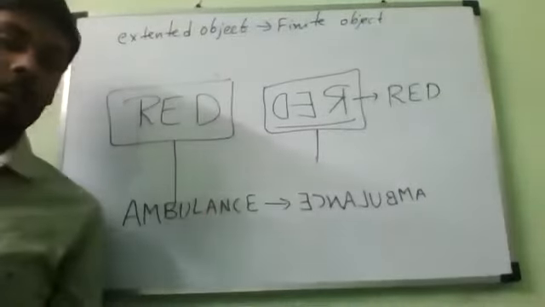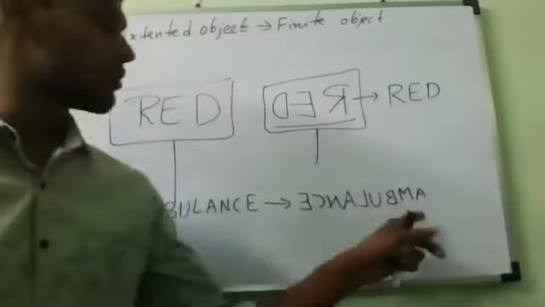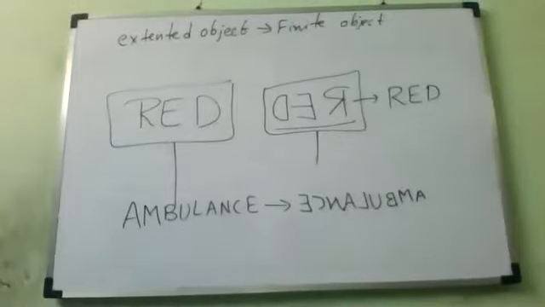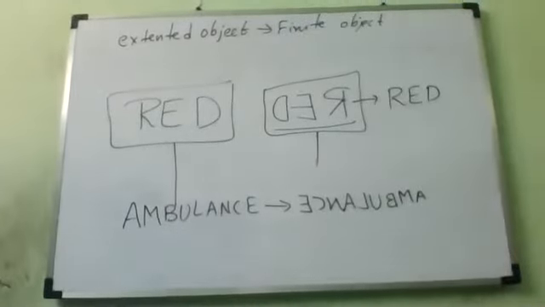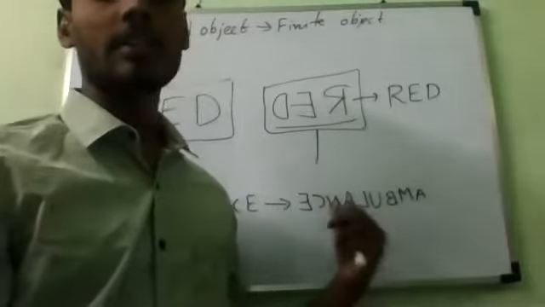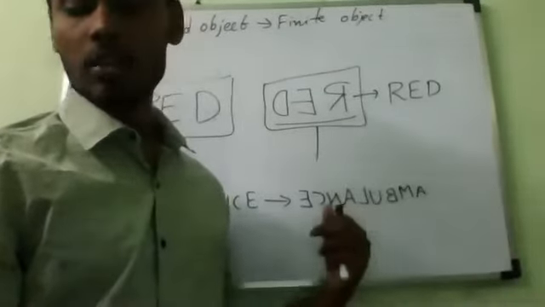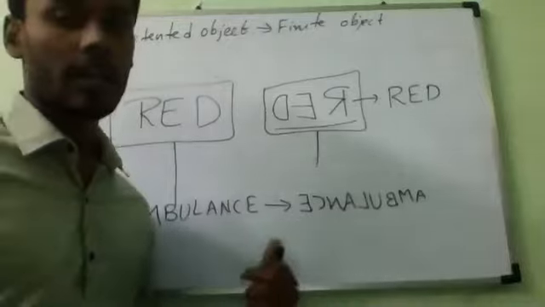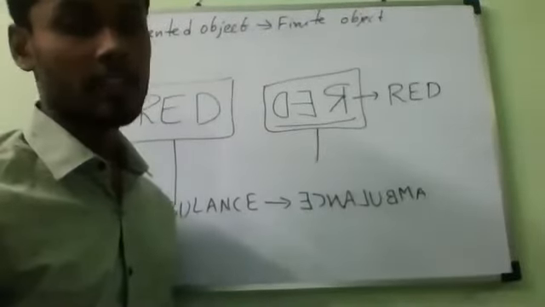You can see. But here, when it comes, it becomes reversed. You keep the mirror towards this, and you will be able to see it correctly. Yes or no? Yes, sir. That is the reason why ambulance is written like this, inverted. So sorry, inverted, not laterally inverted. This phenomenon is what is called lateral inversion of the image.